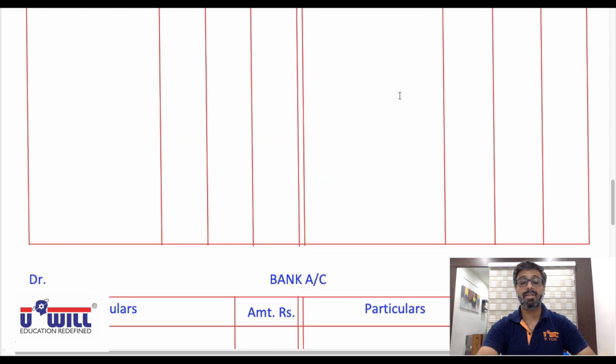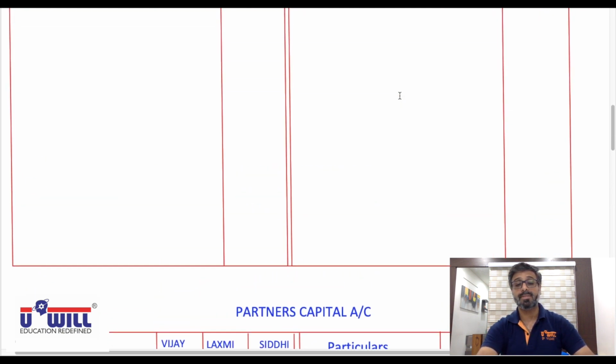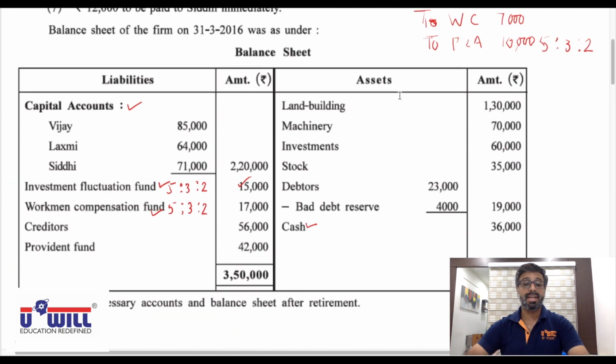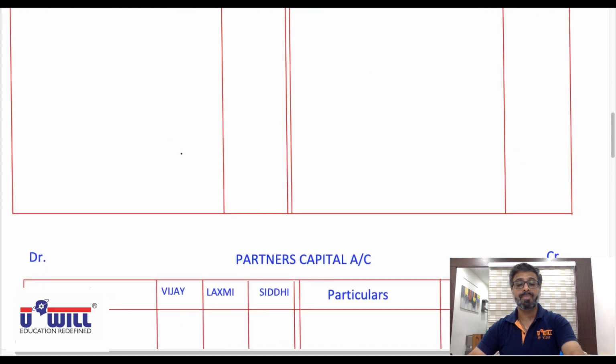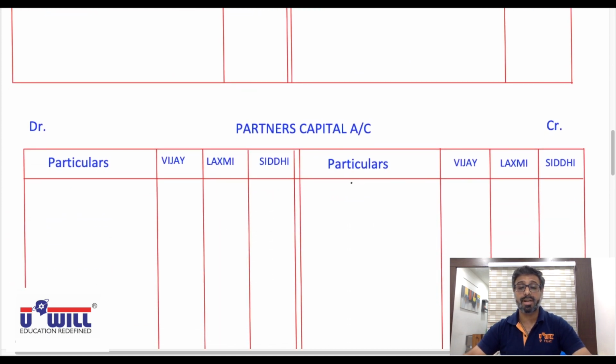So let's take up with the things. All of you should have done the formats. Very first we record the capitals. So all of you tick on capitals. Vijay 85,000, Lakshmi 64,000, Siddhi 71,000. So write down in partners capital account on credit side, by balance brought down.